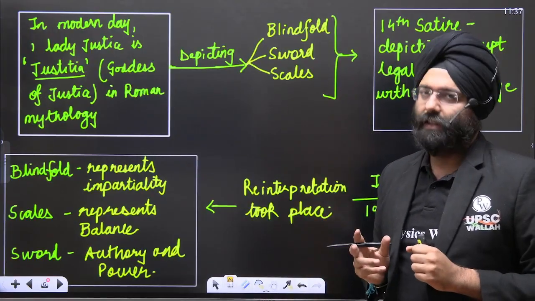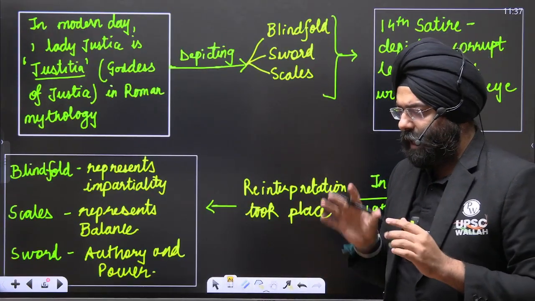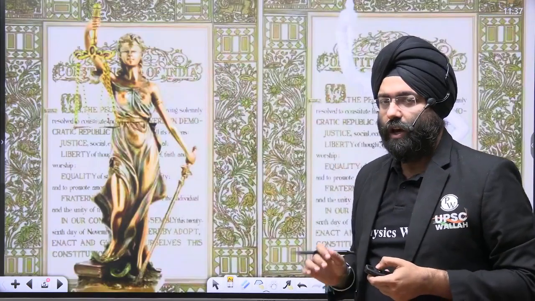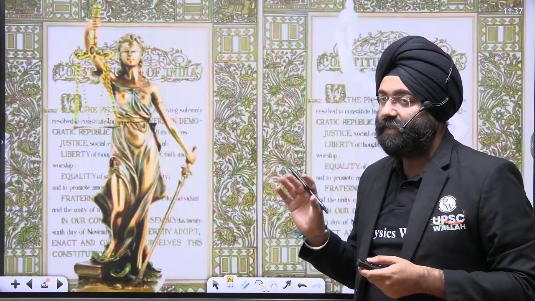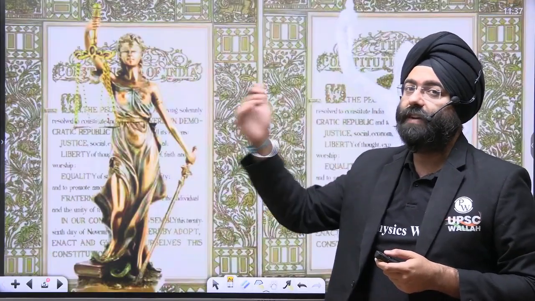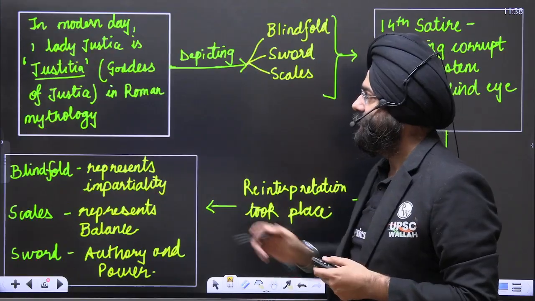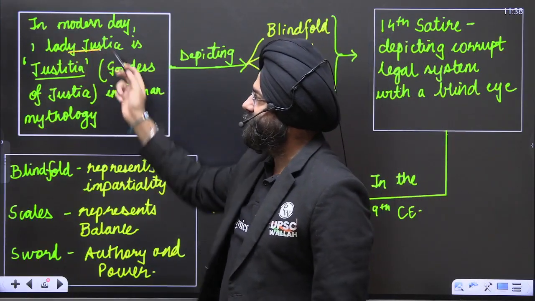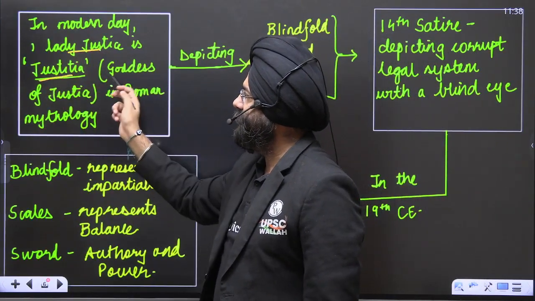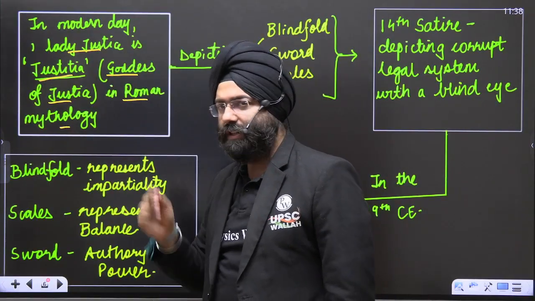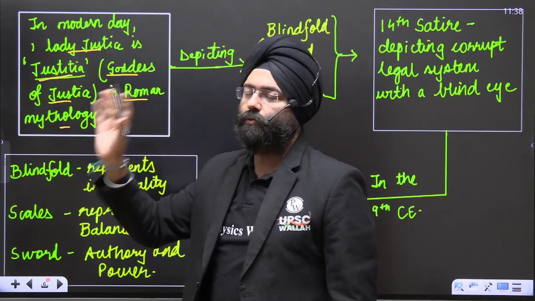You would be asking, how could this statue even originate? What it means today is very different from what it meant when it originated. In the modern day, the Lady Justice is Justitia, the goddess of justice in Roman mythology. So it dates back to the concept of Roman mythology.